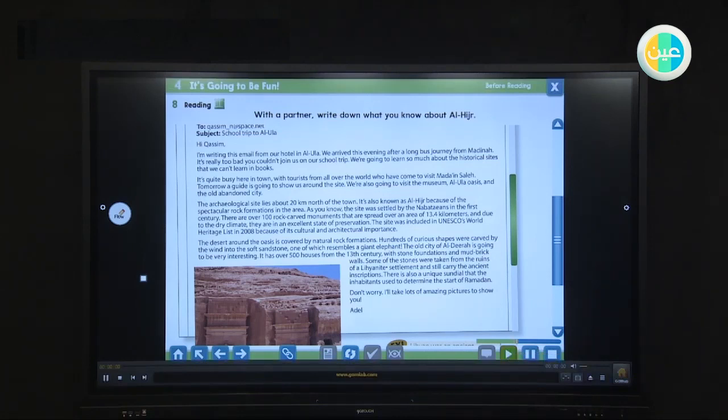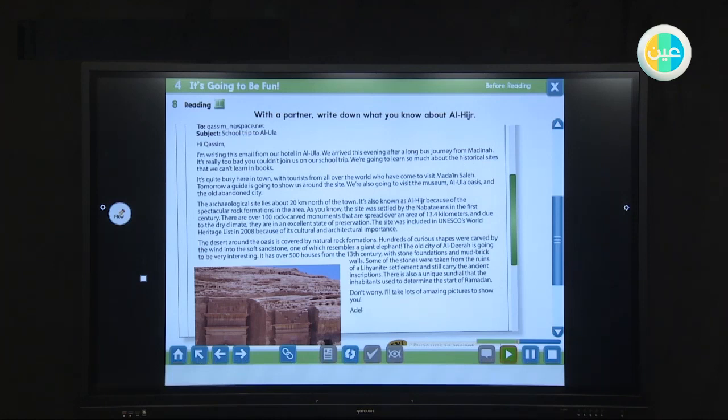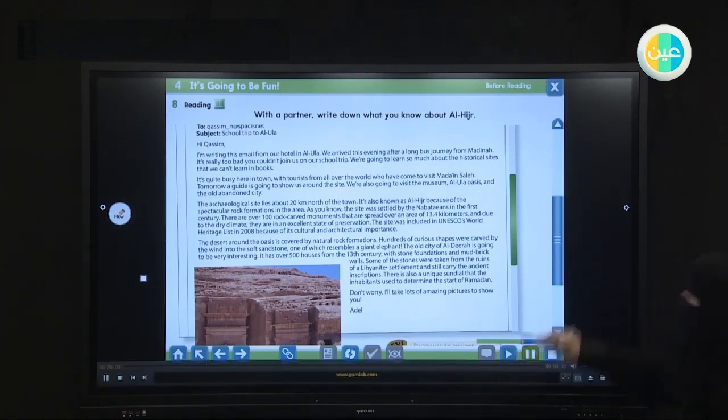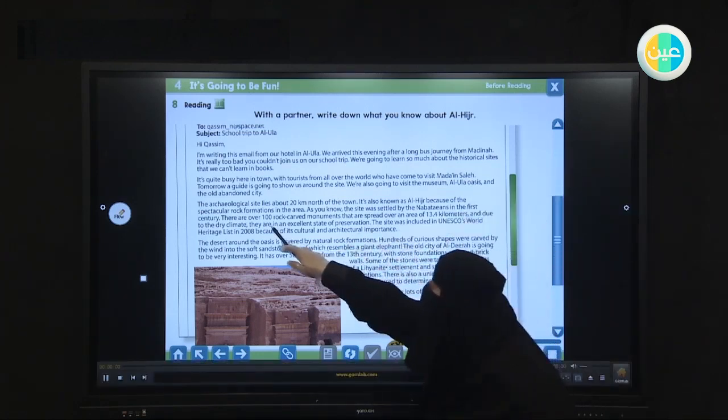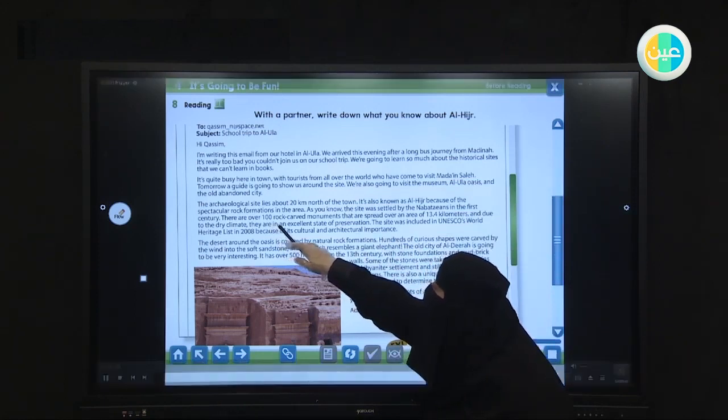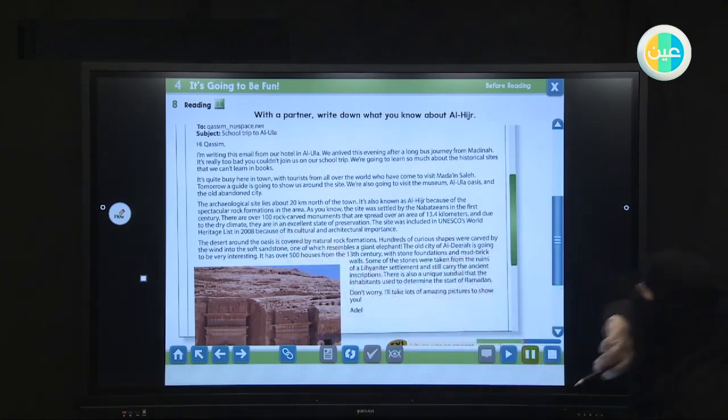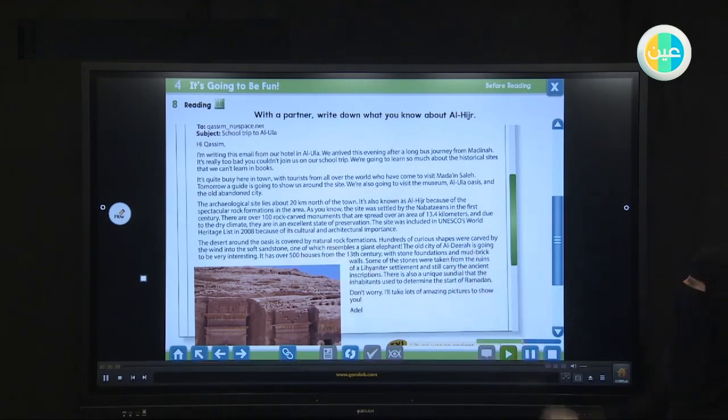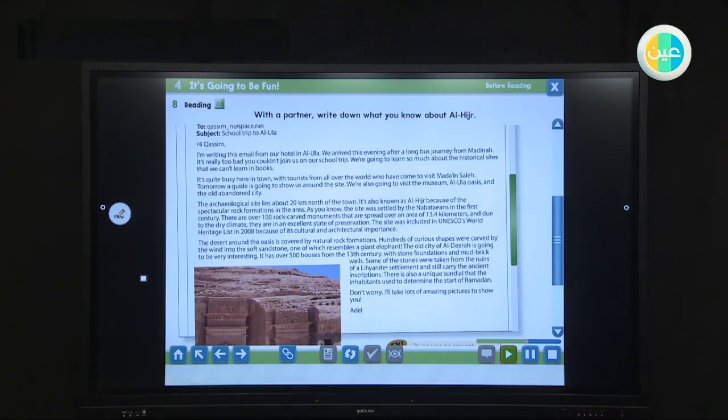As you know, the site was settled by the Nabateans in the 1st century. There are over 100 rock-carved monuments that are spread over an area of 13.4 kilometers, and due to the dry climate, they are in an excellent state of preservation. The site was included in UNESCO's World Heritage List in 2008 because of its cultural and architectural importance.